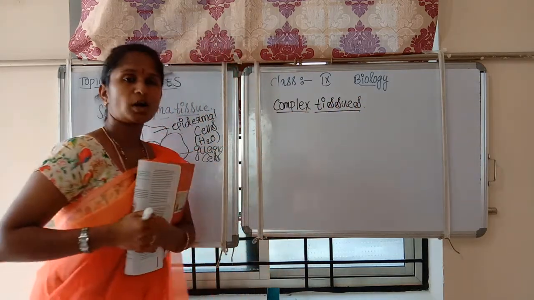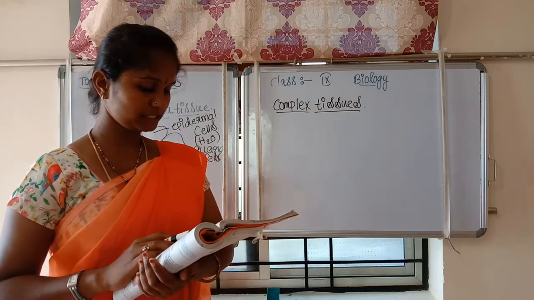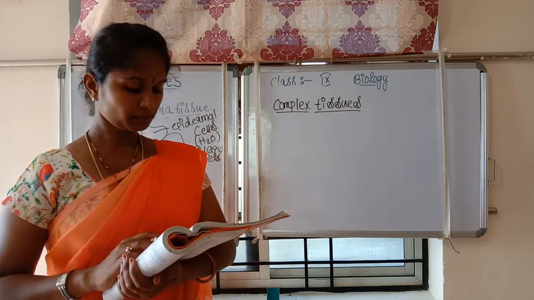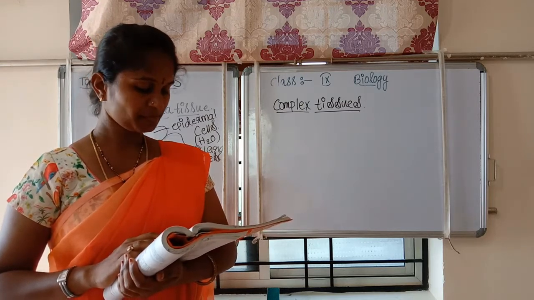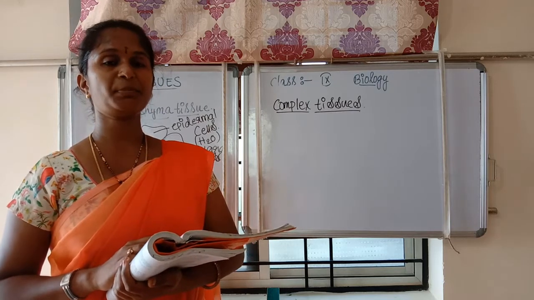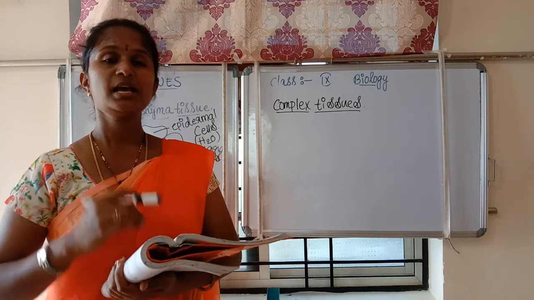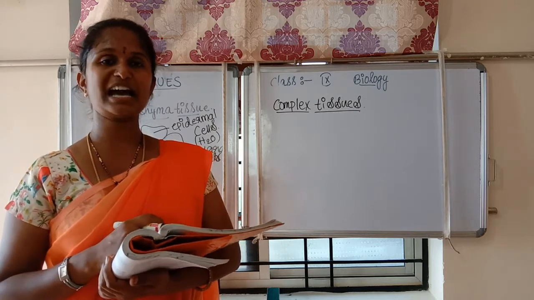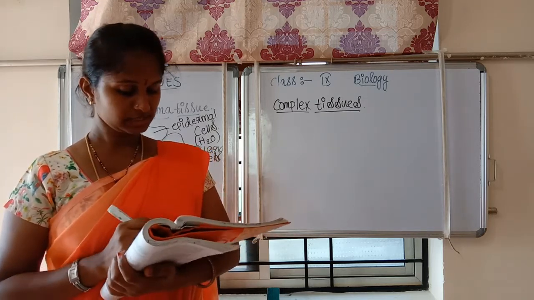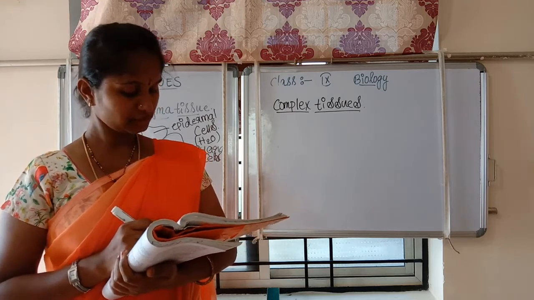The different types of tissues we have discussed until now are made up of one type of cells which look like each other. Sclerenchyma, collenchyma, parenchyma are all related in structure and function, but complex tissues are different.